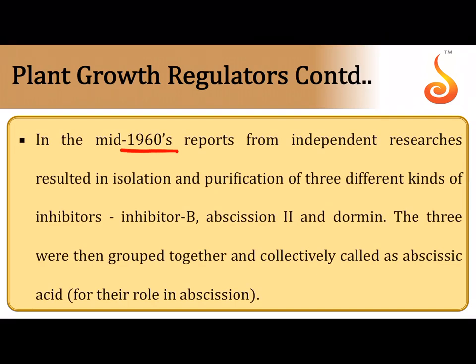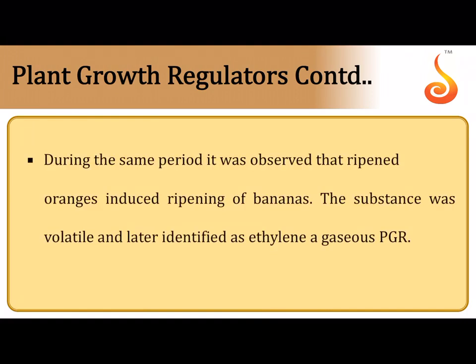In the mid 1960s, independent research identified three major inhibitor substances. This is called abscissine. Okay, so basically they identified three major substances, that is inhibitor B, abscissine 2, and dormin. All of them were known to have similar functions, and they were grouped under the same group of plant growth regulators called abscisic acid.